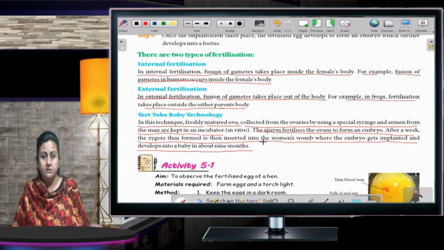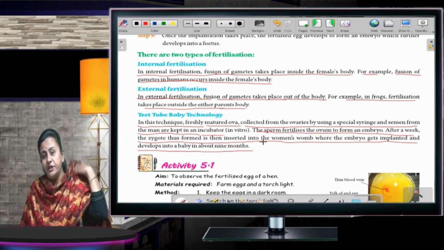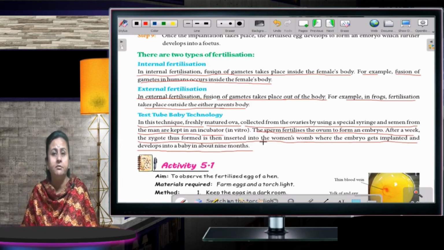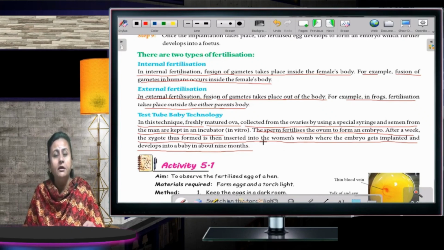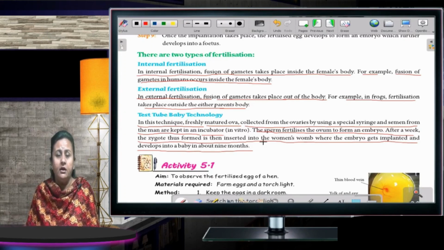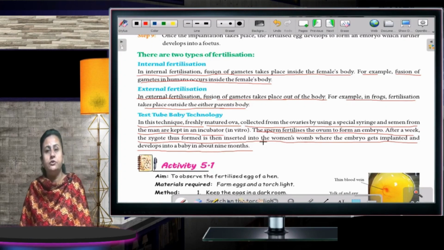Most of the parents, as lifestyle is changing at a very fast speed, what happens? There are many females who are not able to conceive. So this is the technology through which they get their babies. Okay, that is the test tube technology.